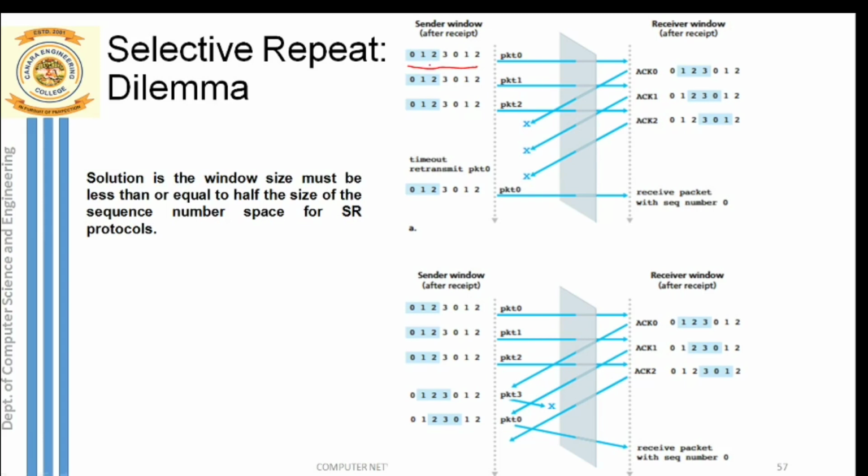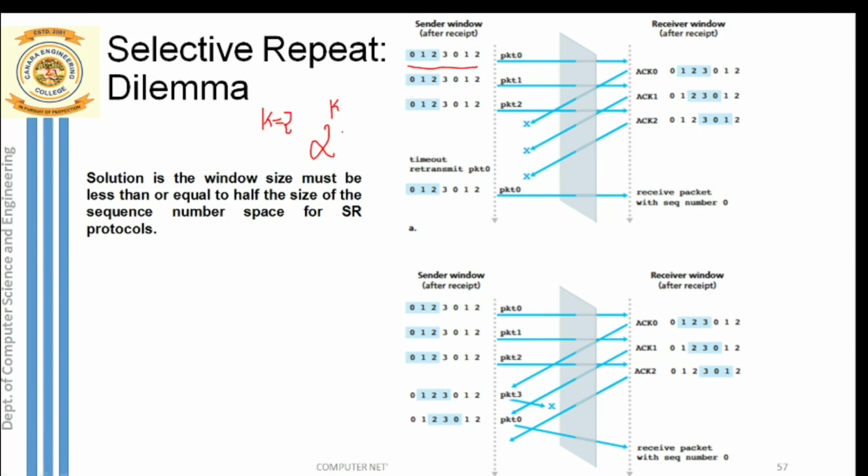See here, I have used only 4 sequence numbers. That means I have used only 2 bits for the sequence number. What is the meaning of 2 bits? It is represented as 2 to the power k. If I am using k bits here, just now I said I'll use the value of k as 2, so the meaning is I've used 2 bits for indicating the sequence number.